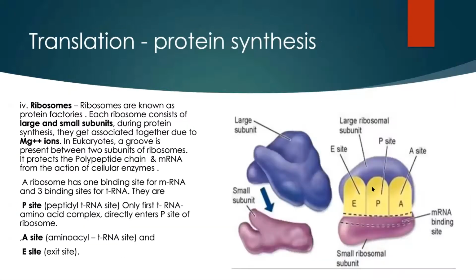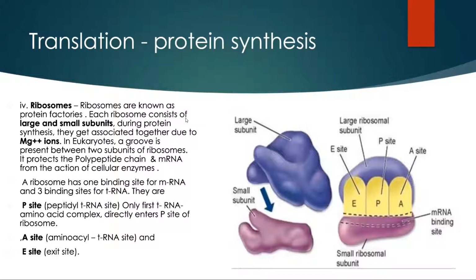Now, the next requirement is ribosomes. As we know, the translation occurs inside the cytoplasm, but the actual translation or the protein synthesis is carried out over the ribosomes. That's why ribosomes are known as protein factories. This translation process is a very interesting process, where the ribosomes really act like a factory for the synthesis of protein.